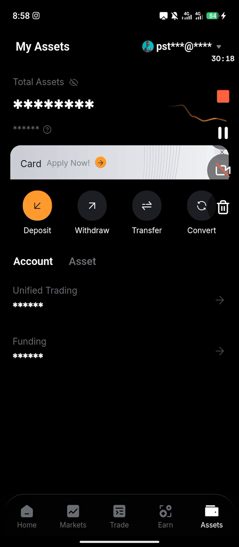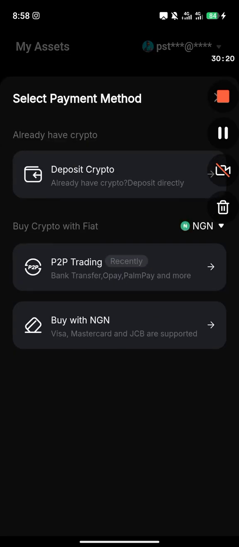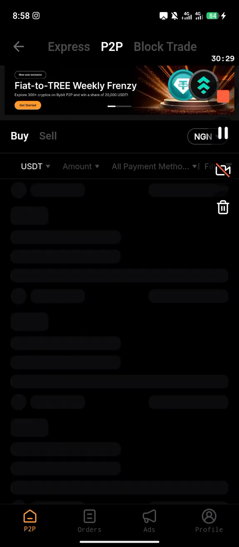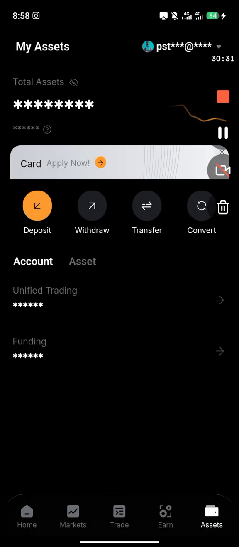So deposit means you are transferring from another trading platform or a wallet to your Bybit, or you are buying directly from a vendor using P2P trading. I hope that is clear about that.